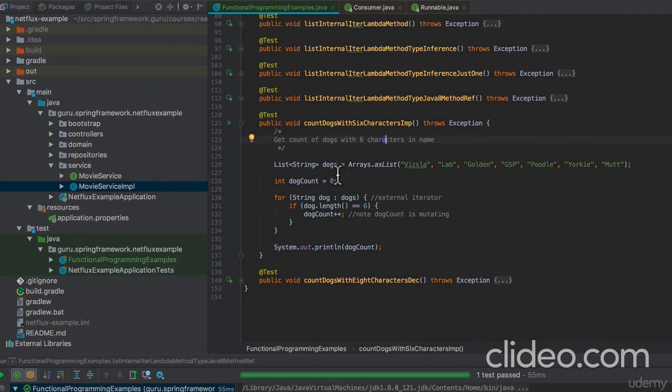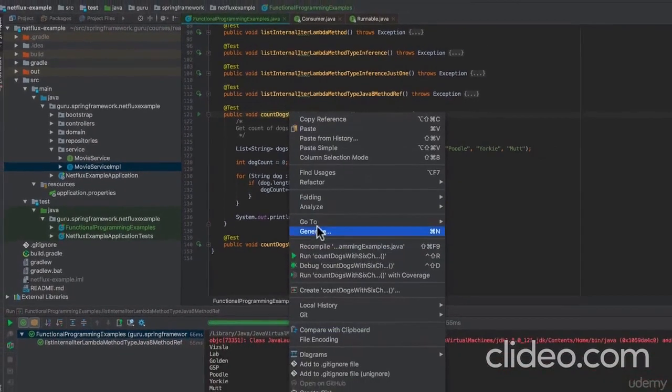Now, what I want to point out here, one, is we are using an external iterator again, and two, this variable is mutating. So this is where you can get into trouble. If you're having multiple threads accessing this at the same time, you could get some funky stuff to happen. But here, this is just a real simple example, but let's go ahead and run this.